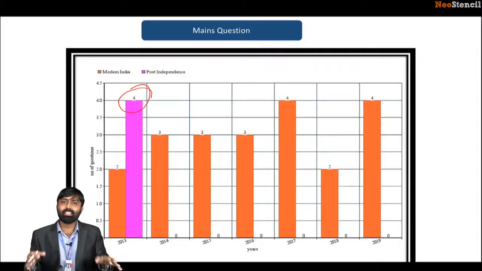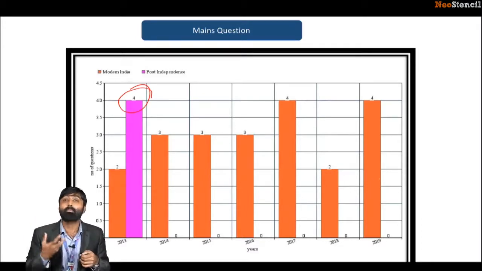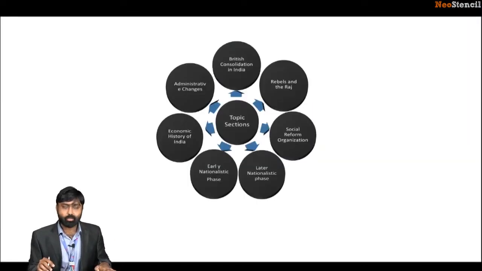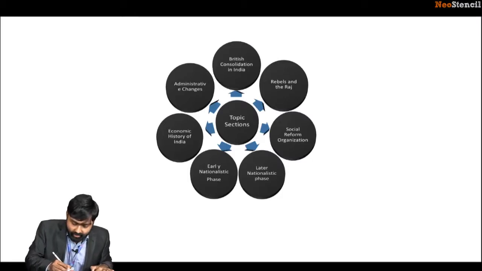So this is the analysis that I have to give you about modern India. Now we look at the most important part, the various topics related to modern India. We'll be looking at it in the next slide. See, these are the various topics. British consolidation of India.